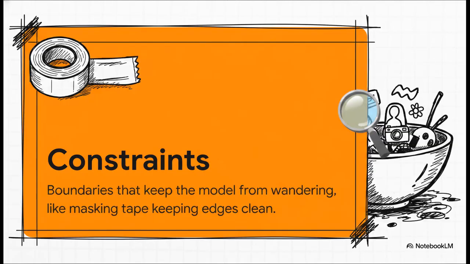Let's really zero in on that last component for a second, because it is almost always the most overlooked. Constraints. Constraints act exactly like masking tape on a canvas. They absolutely do not remove your creativity. They contain it, so your scene doesn't bleed out into background chaos. This means you need to explicitly state what should not happen. Tell the AI point blank: camera locked on tripod, no background movement, no extra characters. Those are your strips of masking tape. They form the solid bowl that keeps all your brilliant creative ingredients from spilling out over the counter.